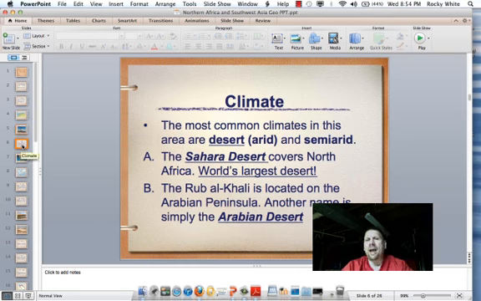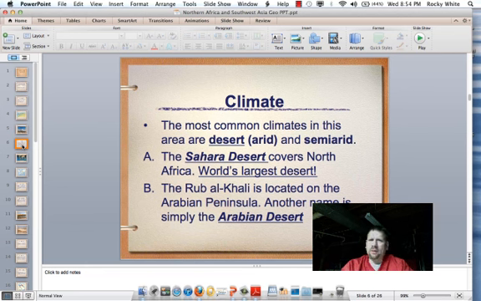Next, I'd like to talk about the climate of Northern Africa and Southwest Asia. That's also a part of geography, studying the weather and what it is like in certain areas of the world, and how people are able to cope with different climates and temperatures, lots of rainfall or very little rainfall. The most common climates in this particular area are deserts. Deserts are very arid areas that receive very little rainfall, and semi-arid lands grow very little grass and vegetation, but are not quite considered deserts.